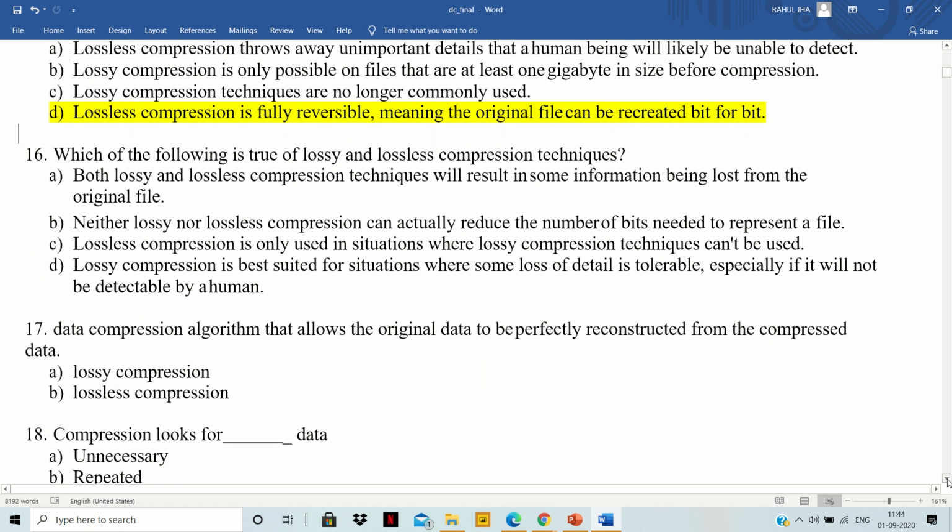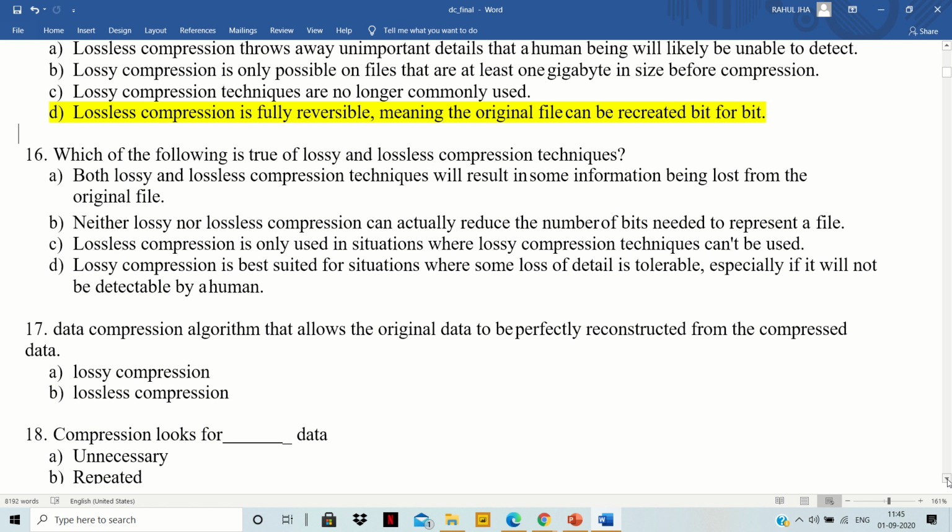Next question. Which of the following is true of lossy and lossless compression techniques? It is again asking us about lossless and lossy compression. Option A: both lossy and lossless compression techniques will result in some information being lost from the original file. This is not a right statement. In the case of lossless, there will be no information loss, but in the case of lossy, there is some loss of information.